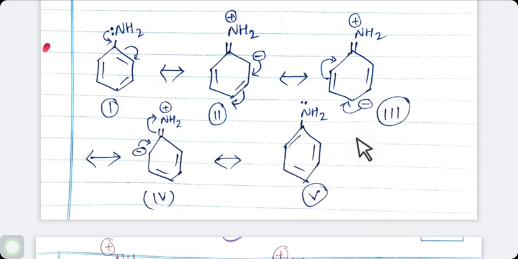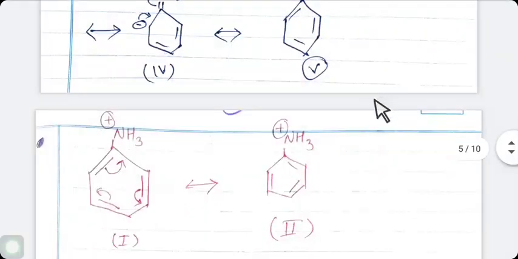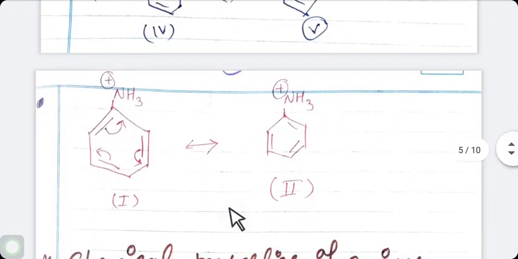On the other hand, apart from these 5 structures of aniline, when we study anilinium ion, see here, this is the anilinium ion. How is this anilinium ion obtained? By accepting a proton, and it does not have lone pair of electrons on nitrogen. As you have clearly seen, there is no lone pair of electrons on nitrogen. Hence, it can be stabilized by only 2 resonance structures.